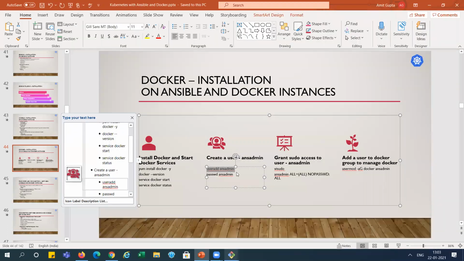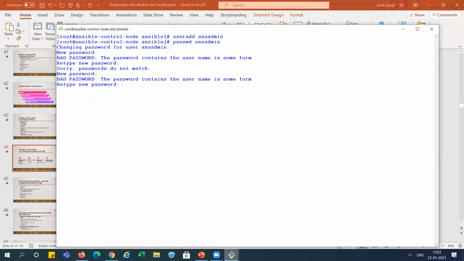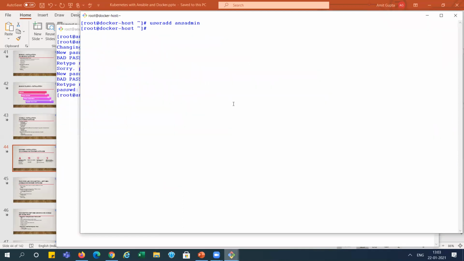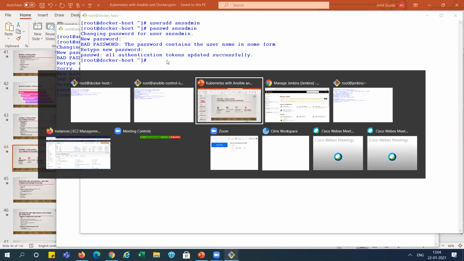Now we need to set the password for this user. I am giving the same password, ansadmin. The password has been set successfully in the Ansible system. Now I'm setting the same password here, ansadmin. Now the password is set successfully.